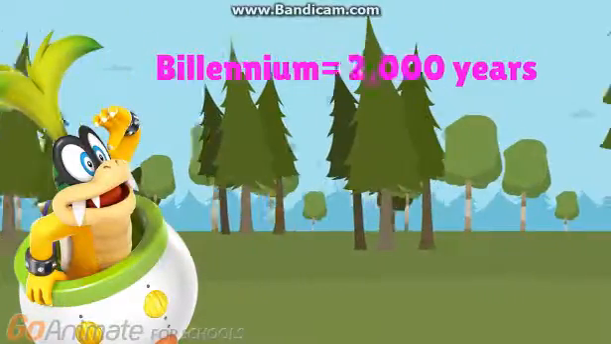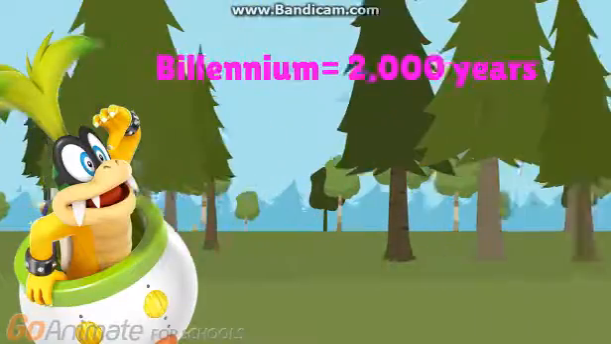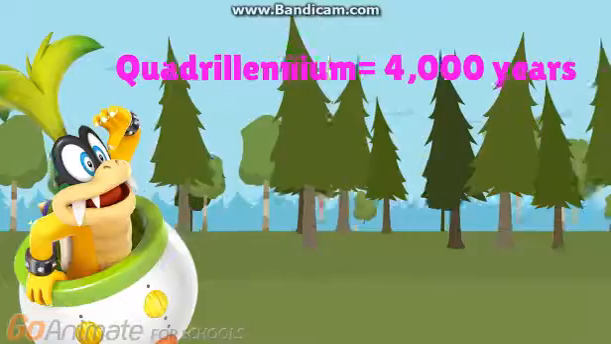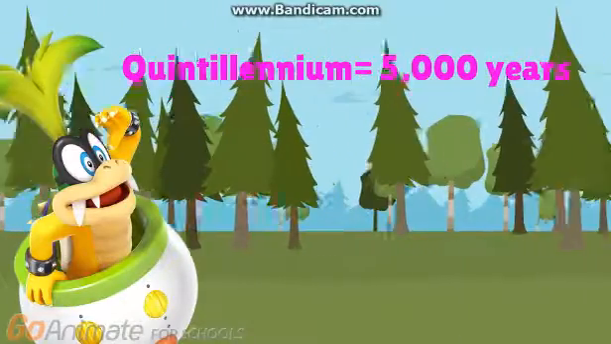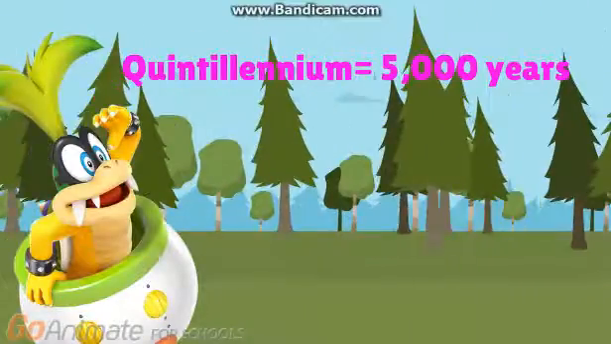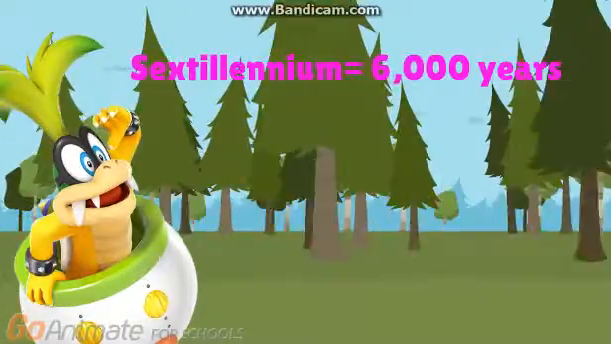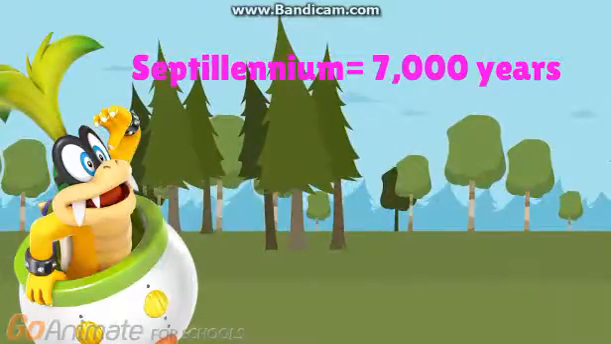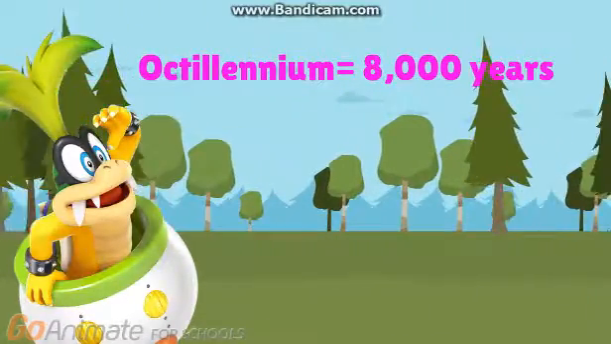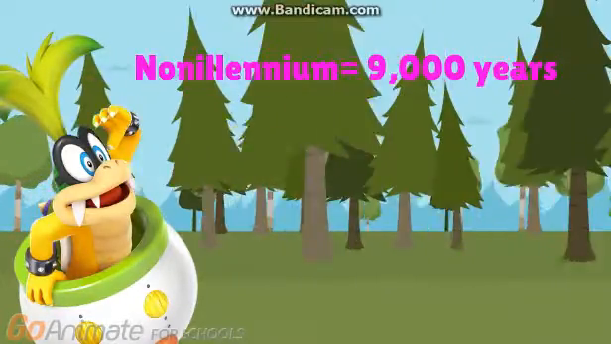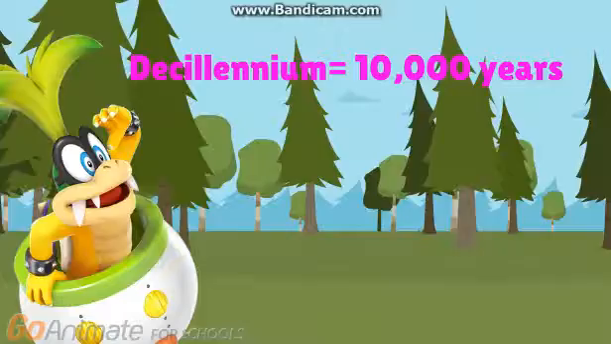A billennium is 2,000 years. A trillennium is 3,000 years. A quadrillennium is 4,000 years. A quintillennium is 5,000 years. A sextillennium is 6,000 years. A septillennium is 7,000 years. An octillennium is 8,000 years. A nonillennium is 9,000 years. A decillennium is 10,000 years.